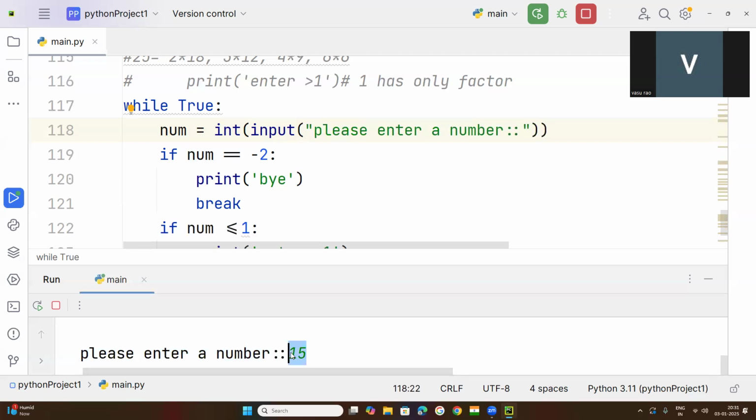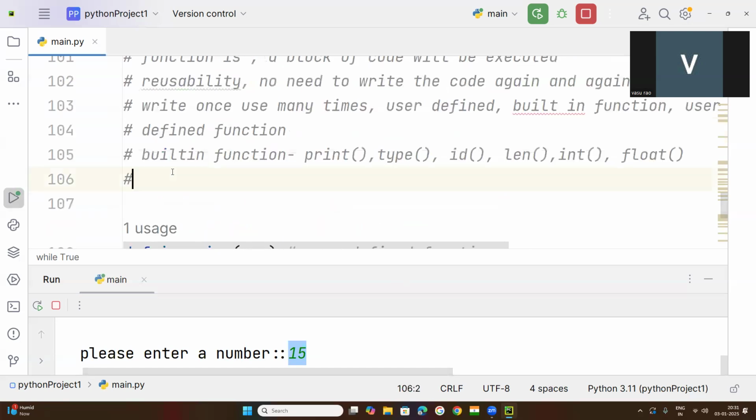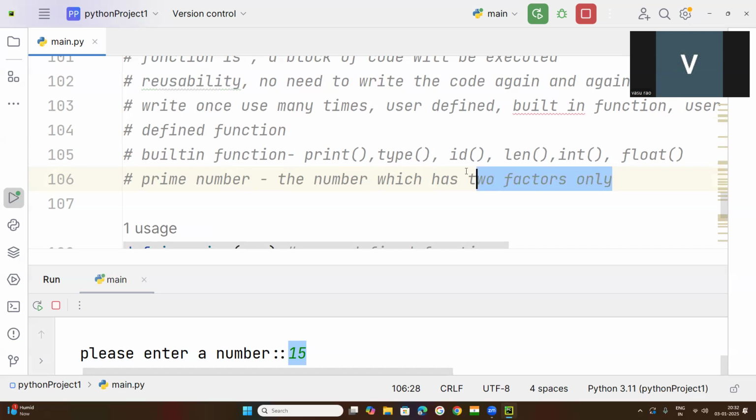So what is our program? To find whether a given number is prime or not. I already told you, what is a prime number? A prime number is a number which has only two factors.